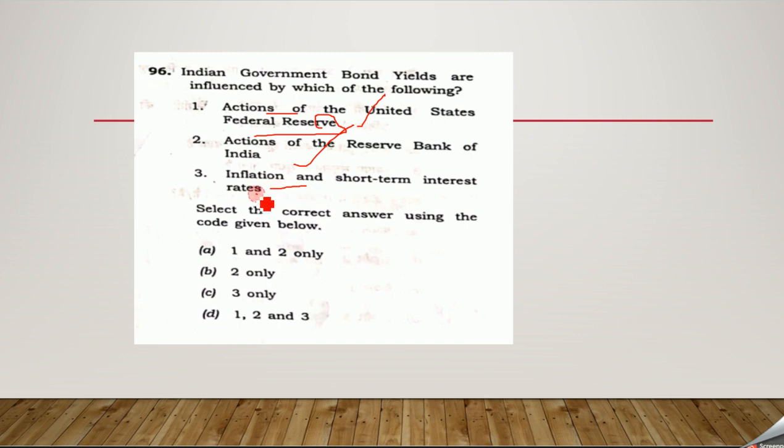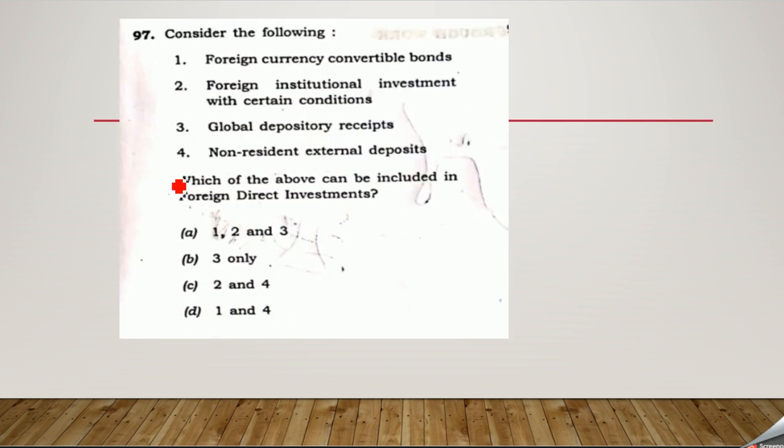Inflation and short-term interest rates, yes, this is absolutely fair enough. So D can be the answer for this. D will be the answer, not can. D will be the answer for this.